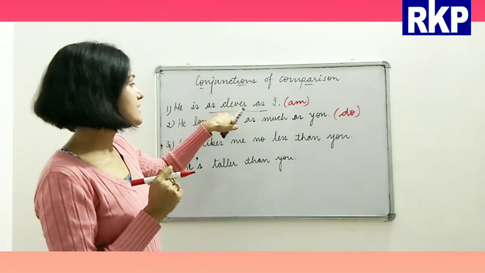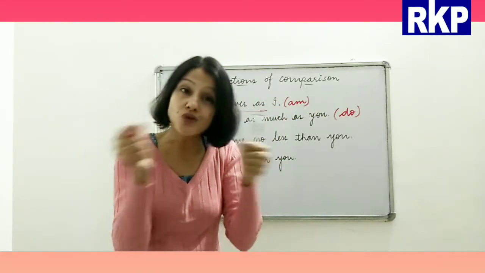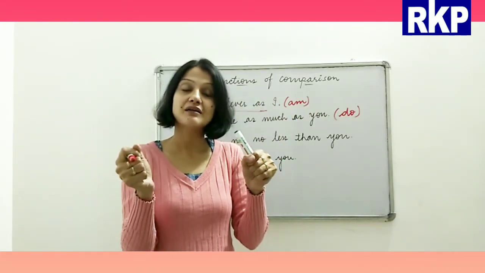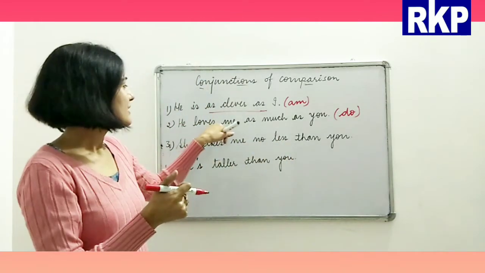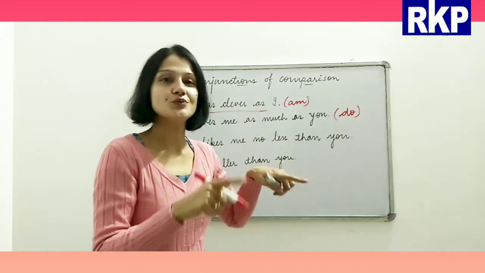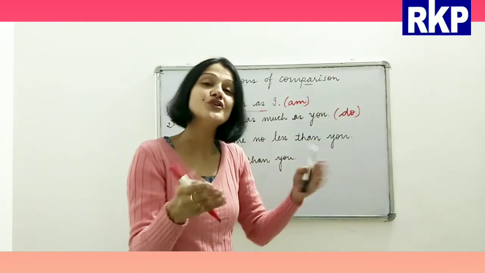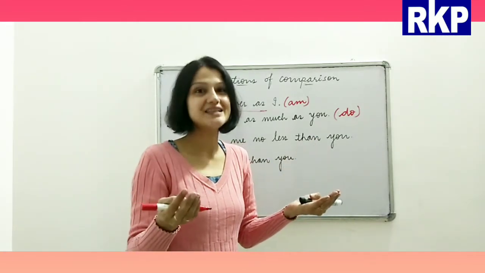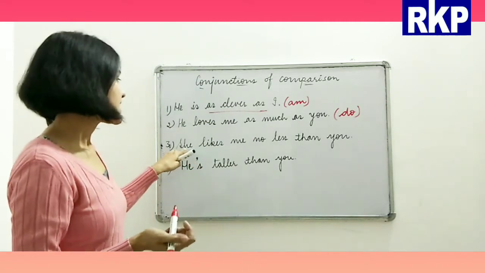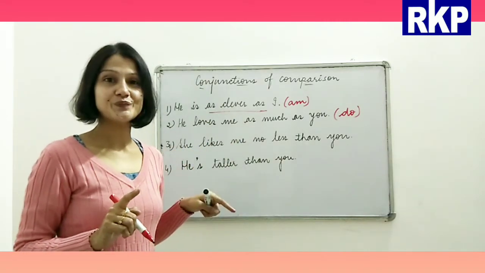Here also, if you see as clever as I, that means we are saying both the persons are equally clever. And here, he loves me as much as you do. So both of you, he and you, equally love me. So there is a similarity.